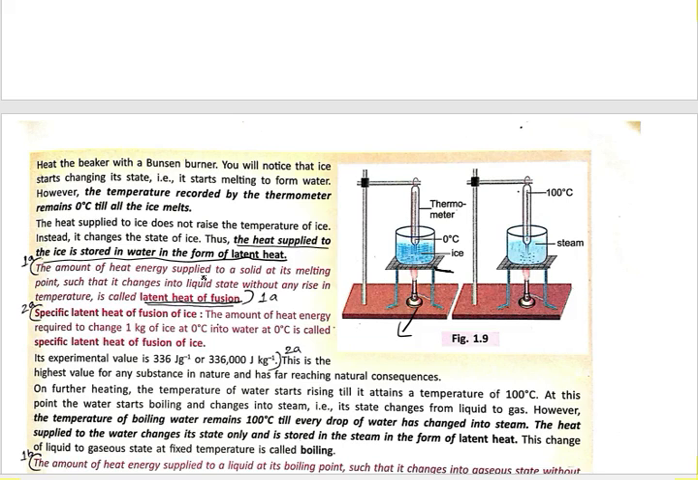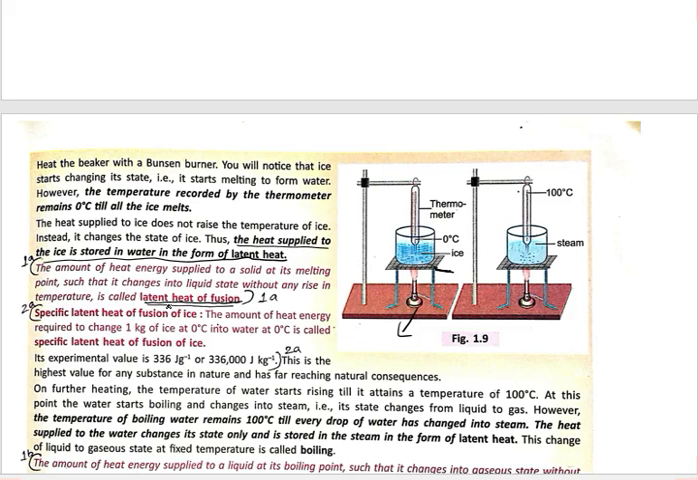It is the amount of heat energy supplied to a solid at its melting point such that it changes into liquid state without any rise in temperature, and that is called our latent heat of fusion. Okay, so we have another definition, that is specific latent heat of fusion. One word is added, that is specific. So if we add this, our definition will be the amount of heat energy required to change 1 kg